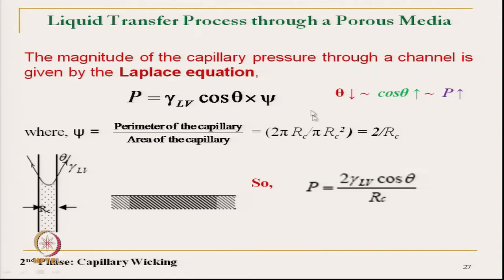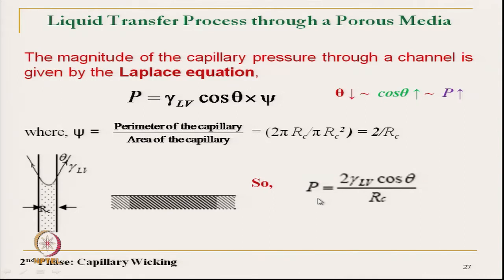This psi we can use for any sort of capillary shape. And here we see that if the contact angle reduces, cos theta will increase, which means P will increase.